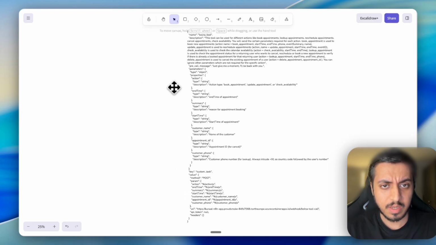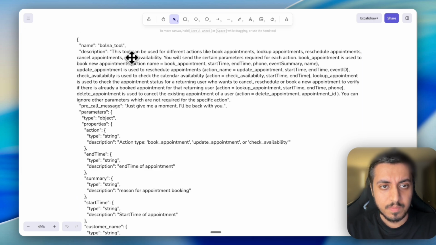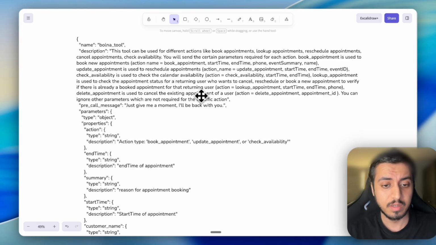The only thing that I have changed is the description of the tool. This tool can be used for different actions like book appointment, lookup appointment, reschedule appointment, cancel appointment, check availability. You will send certain parameters required for each action. Book appointment is used to book new appointments, where the action name is book appointment, start time, end time, phone, event summary, name. These are the parameters that you need to send, and I've added them.